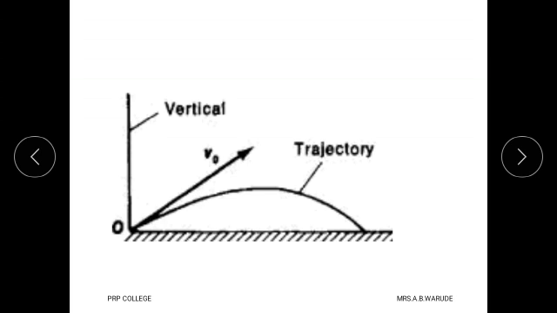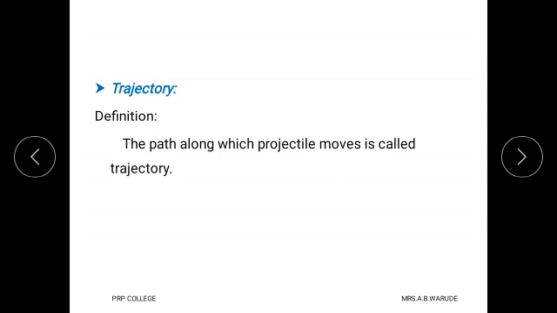Here from this diagram it is observed that this is the horizontal direction, this is the vertical direction. When any object is thrown in air, then when we draw the actual path in which it is thrown, that path is known as a trajectory. See here in this diagram, this curve shows the actual path in which that object is thrown, and that is called a trajectory. Therefore, from the definition, the path along which a projectile moves is called a trajectory.